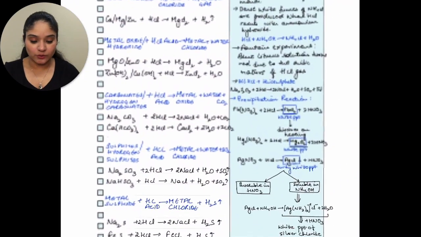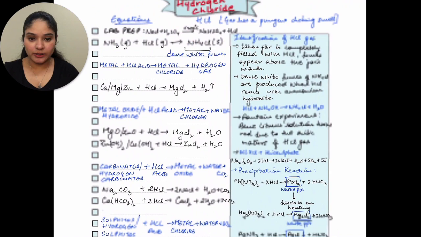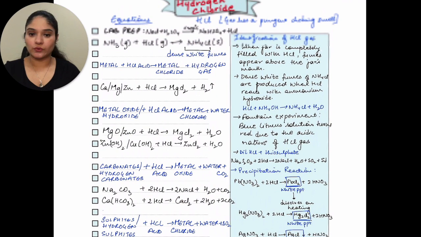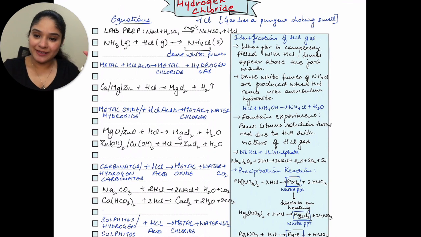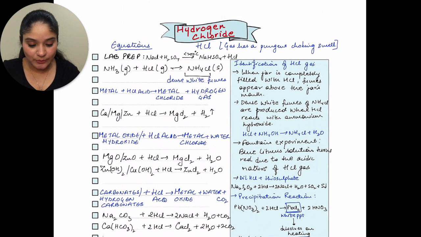If you stick around and look at these notes, these are all the important equations from the chapter. You don't have to go back and revise anything else from the book with respect to equations. And if you're confused about anything else, you can check out the mind mapping video. So let's get started with HCl.